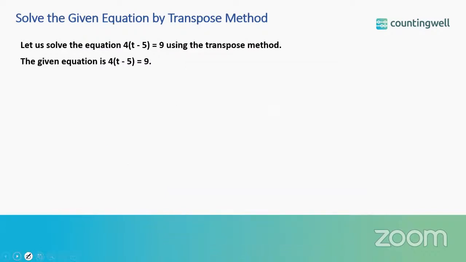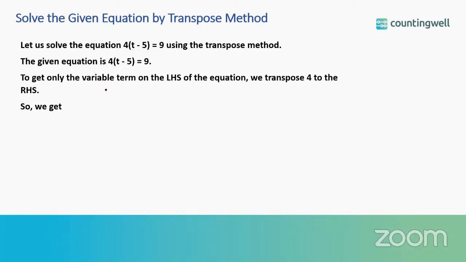So let us solve one problem to understand this. Let us solve the equation 4 into t minus 5 is equals to 9 using the transpose method. The given equation is 4 into t minus 5 is equal to 9. Now, the variable term on LHS is t, and we are going to transpose first 4 to the RHS.